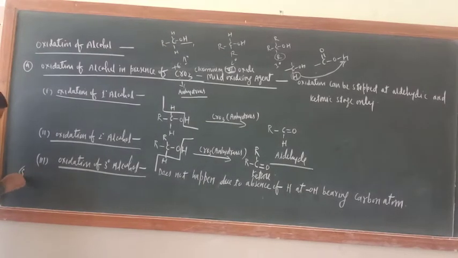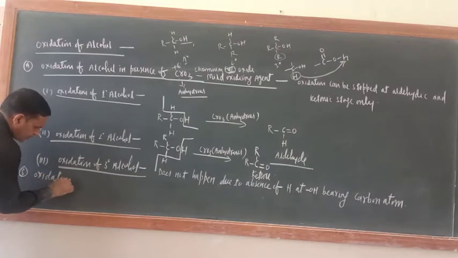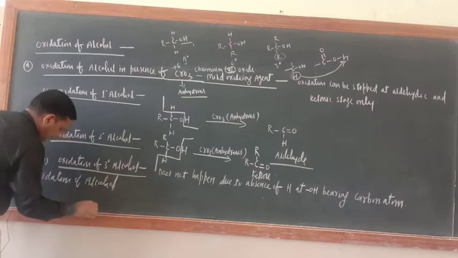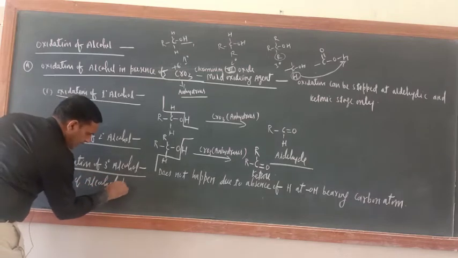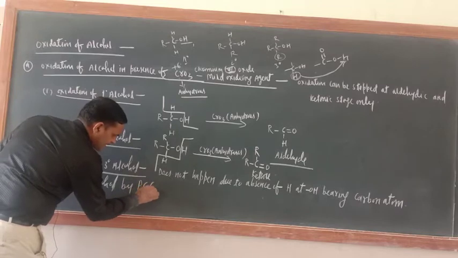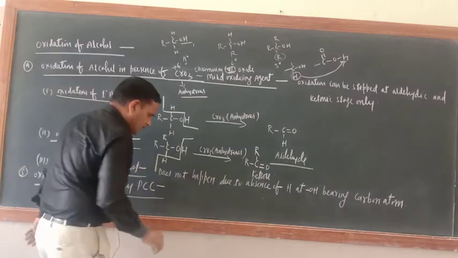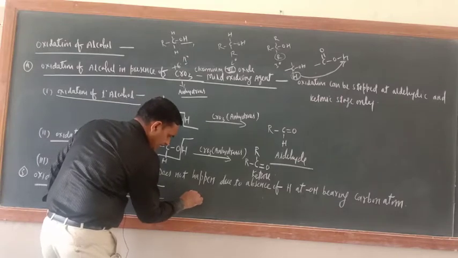Third one, oxidation of alcohol by PCC, pyridinium chlorochromate.